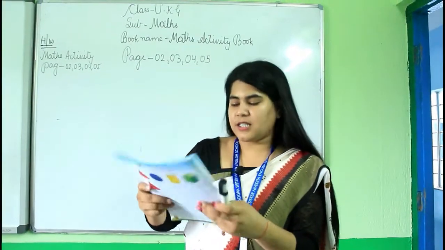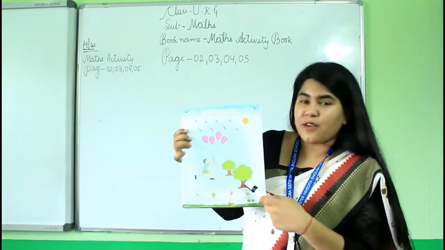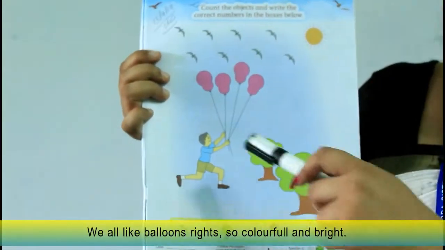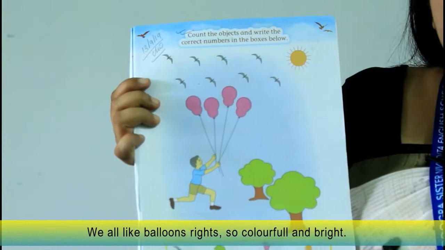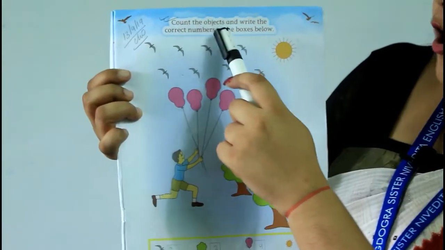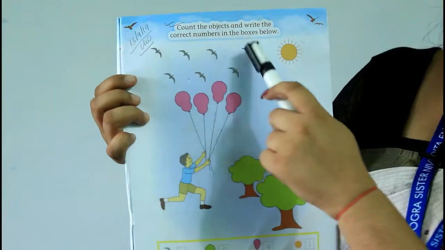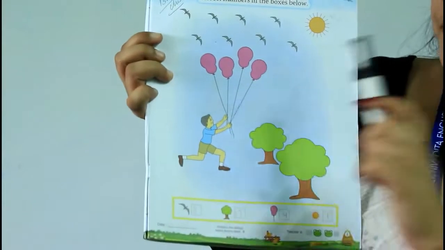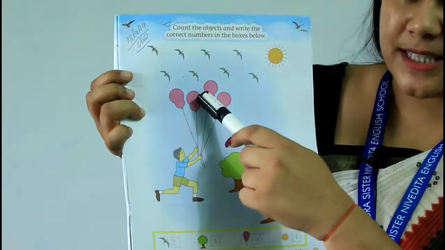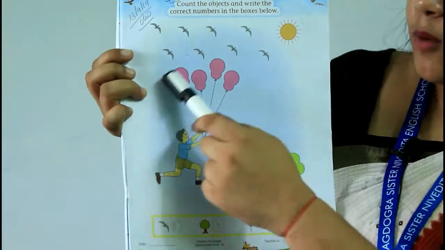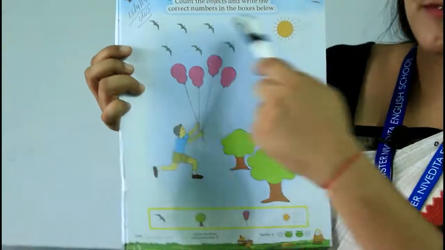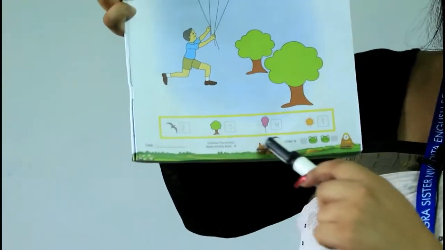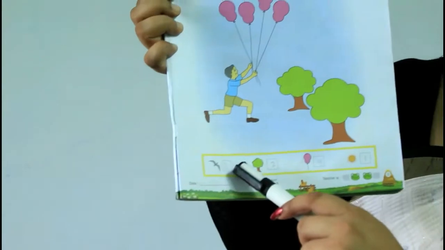Now everyone turn to page number 3. Oh, see, what is this? There are balloons, birds, sun, tree and a boy. Now what we have to do with this? Let's see. Count the objects and write the correct numbers in the boxes below. Where you have to write? First of all you have to count the pictures. Suppose birds, how many birds are there, how many suns are there, how many balloons are there, how many trees are there. You have to count it and you have to write here, okay? Just below the picture there are some columns given, so you have to write there.